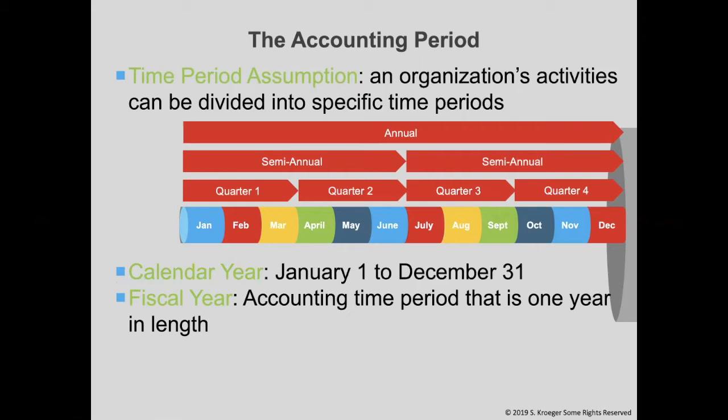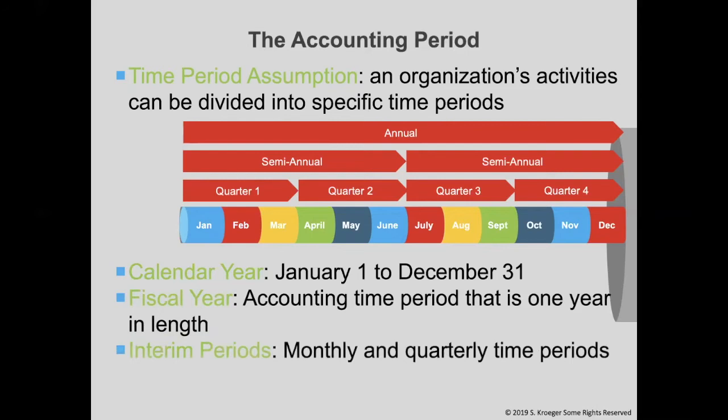For example, at Ocean County College, they do not follow a calendar year. Instead, their year starts July 1st and ends on June 30th of the following year. They do this for a few reasons. One is that they are not as busy in the summer as they are in January. This helps the accounting department prepare for the annual audit. Secondly, it follows the student's normal path where they start in the fall semester and end the year during the spring semester.